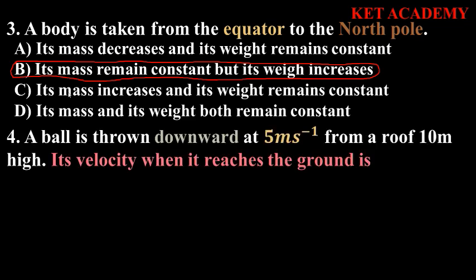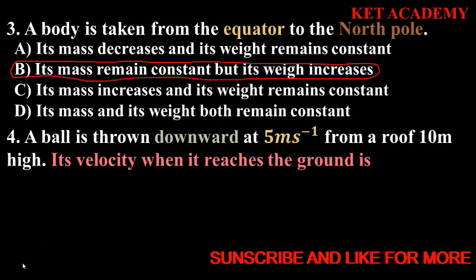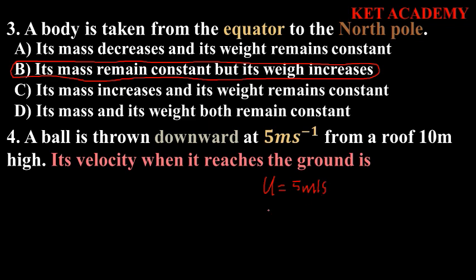For question 4, a ball is thrown downward at 5 meters per second from a roof 10 meters high. Its velocity when it reaches the ground is. So here we just have to collect our data. We have been given our initial velocity, u equals 5 meters per second, and we have been given our distance, let's say 10 meters. Now we are looking for velocity, v. This is actually what we are looking for.